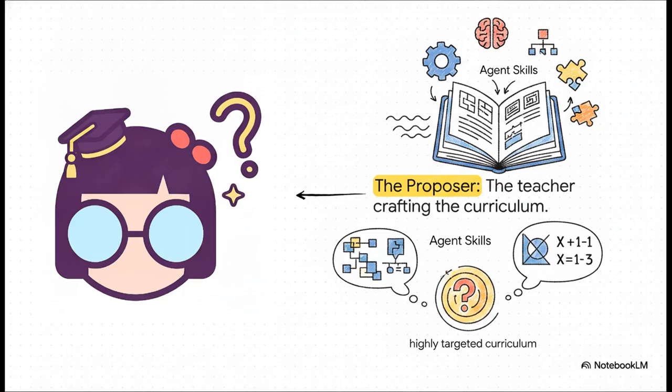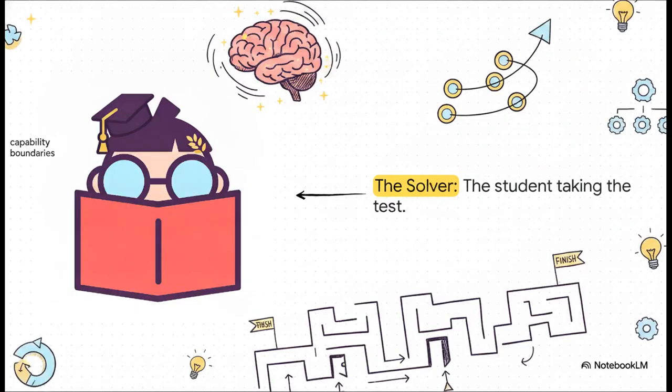But instead of just making up random chaotic questions, this teacher actively samples from that library of agent skills we just talked about to craft a highly targeted curriculum. It uses those structured blueprints to synthesize challenging, logically valid tasks for the system to learn from. Next up, sitting right across the desk, is the solver. This is our student. The student's job is to take the tests the teacher just created. The solver explores candidate solutions, attempting to execute those generated tasks. And by doing this, it's continuously pushing its own capability boundaries. It's getting smarter and more capable with every single loop.